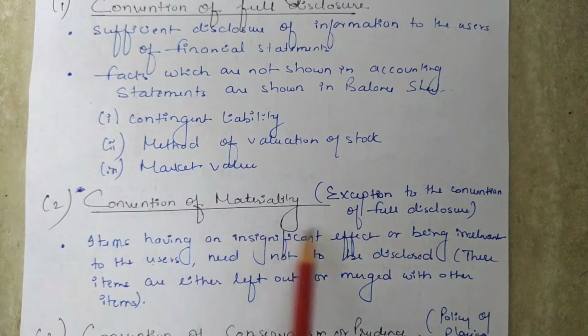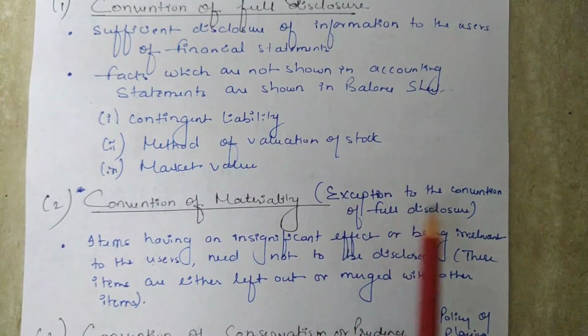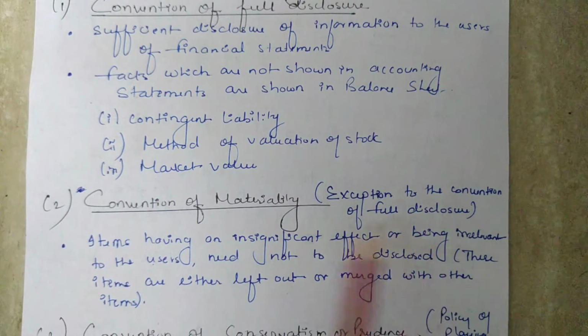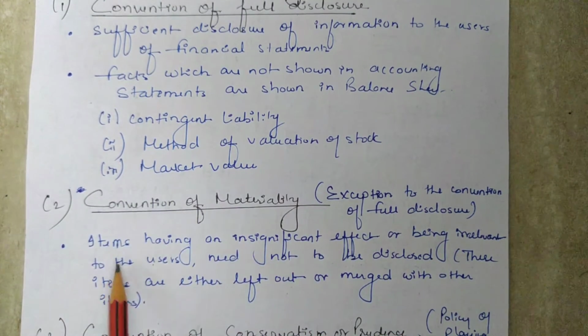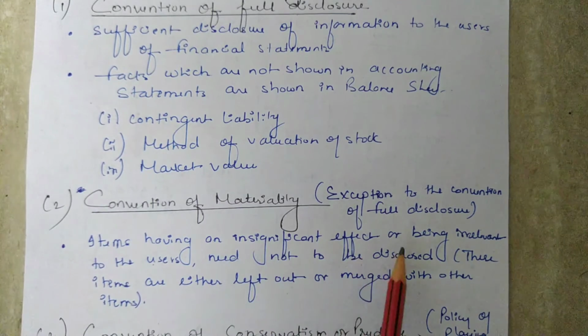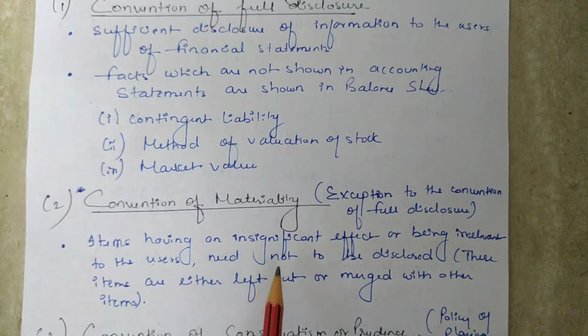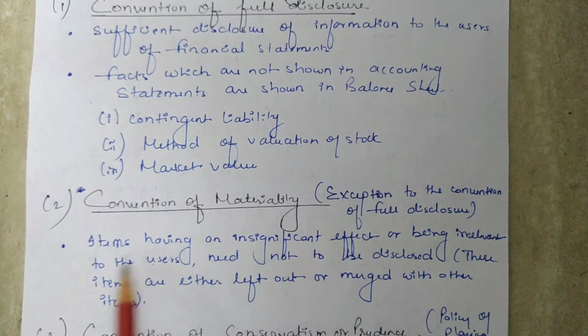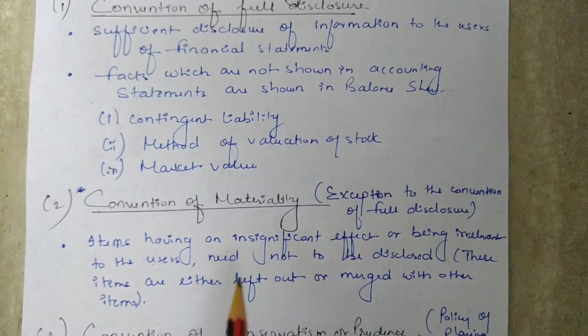Next is the convention of materiality. It is an exception to the convention of full disclosure. According to this concept, items having an insignificant effect or being irrelevant to the users need not be disclosed. These items are either left out or merged with other items. मतलब जो भी facts या जो भी items interested users के लिए irrelevant हो, वो disclose नहीं की जानी चाहिए. It should be noted that what is material for one concern may be immaterial for another.